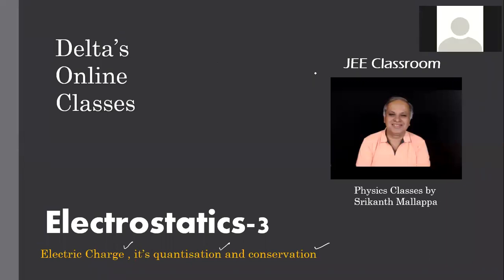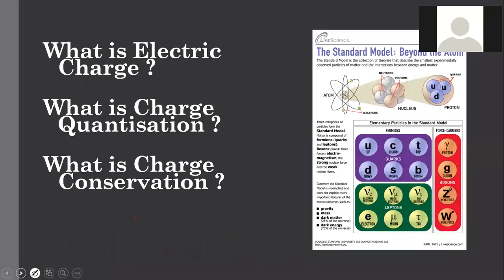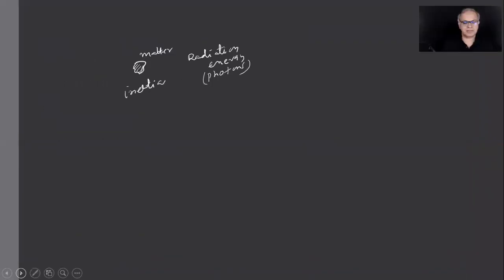Let me see. Anyway. Yes, this is a lesson, children. Electrostatics 3, electric charge, quantization, and conservation. Okay. Now, if you just sit by the side of your window and look into the outside, the known universe I'm saying, because people talk of dark matter, dark energy, which we don't know.